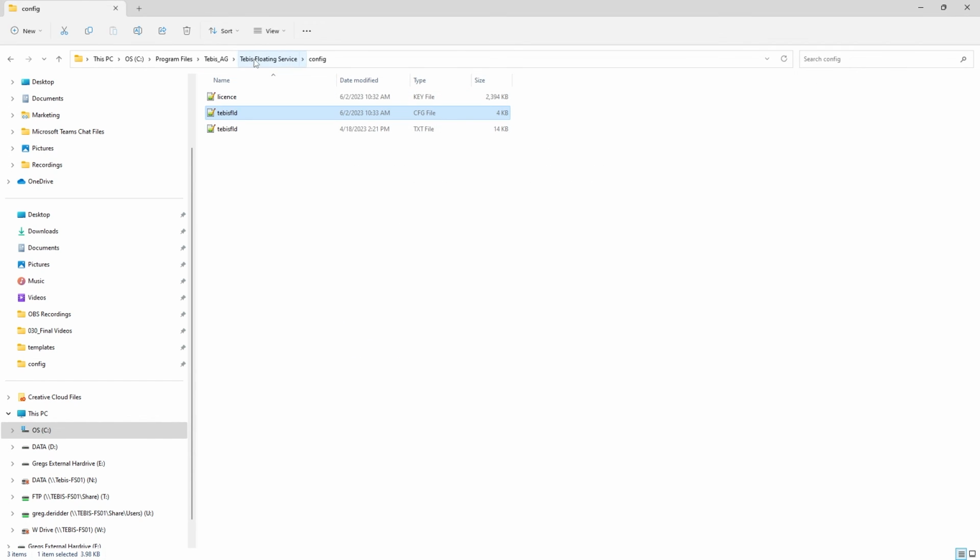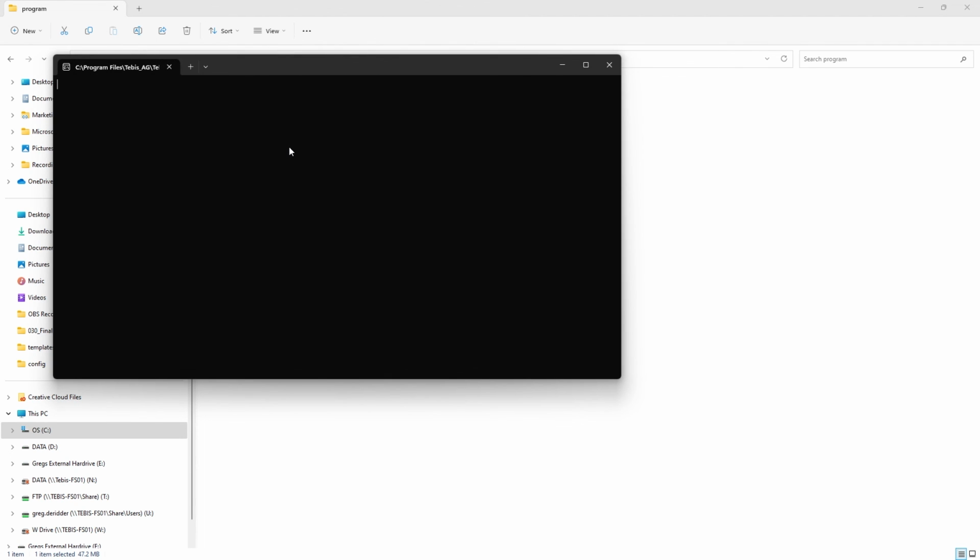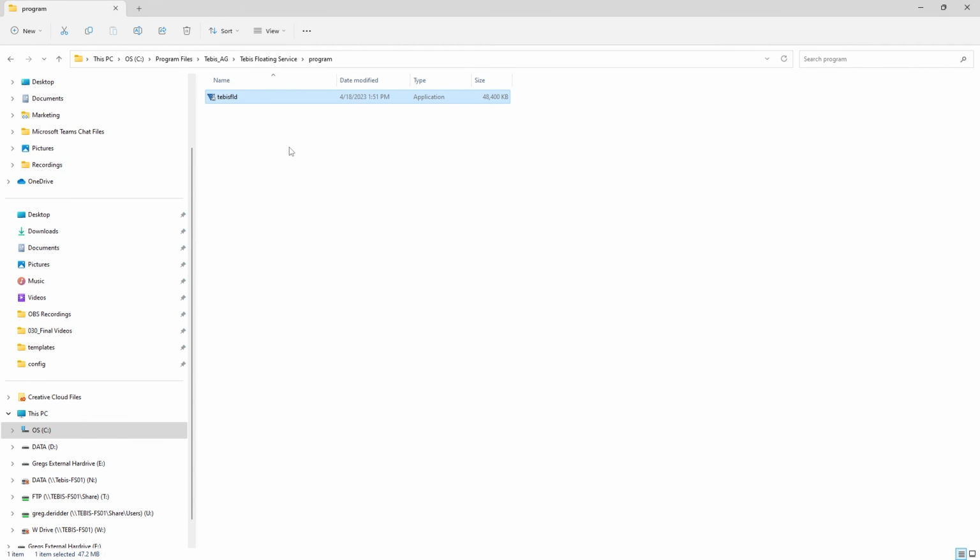Now when I go back to this floating service directory, I can go into program, double click this Tebis FLD to get it started, and I should be good to go. You are going to want to restart your computer, and then you can double check that service as well in the services of your computer just to make sure that it is running. If it's not, you will have to go through and right click on that and click on start.